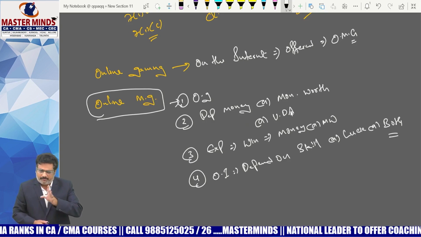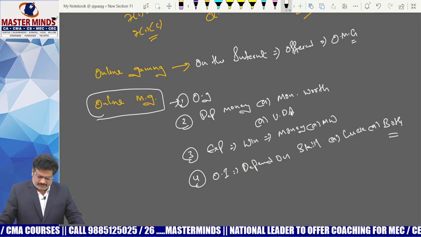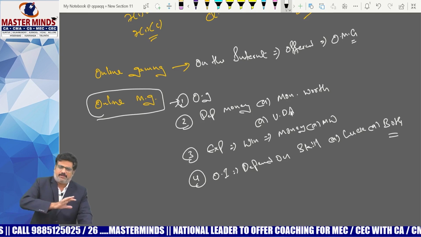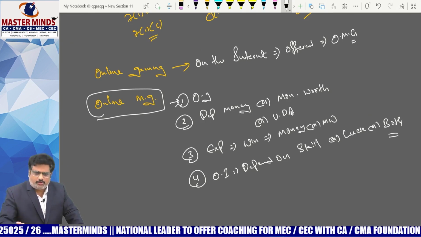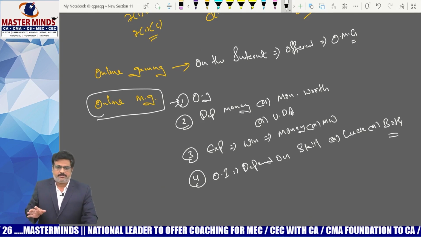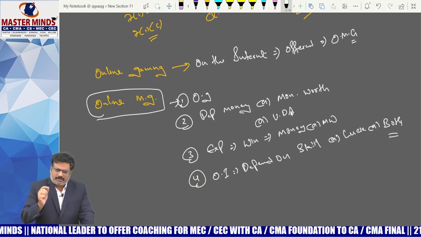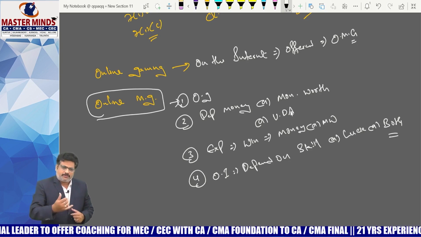That's why they come up with a solution here: the outcome depends upon skill or luck or both. That means whether you got the money because of your skill or because of luck, it does not matter. You are definitely liable to pay the GST because it comes under the definition of online money gaming. Okay, that is the first one.